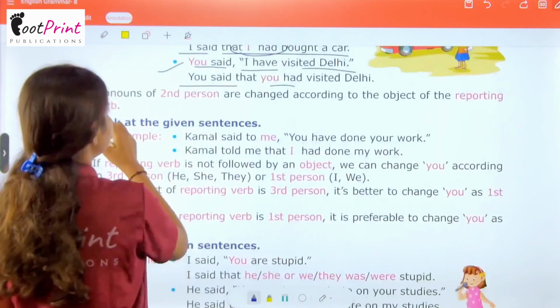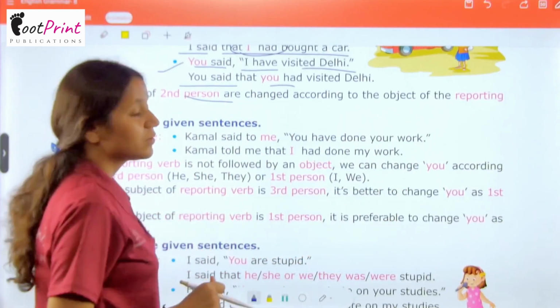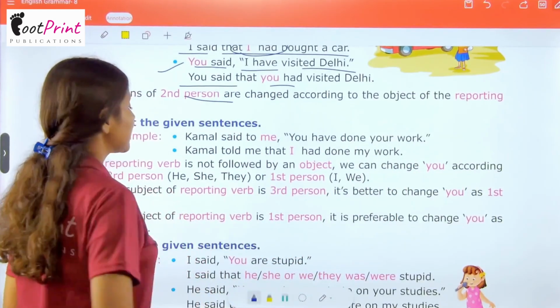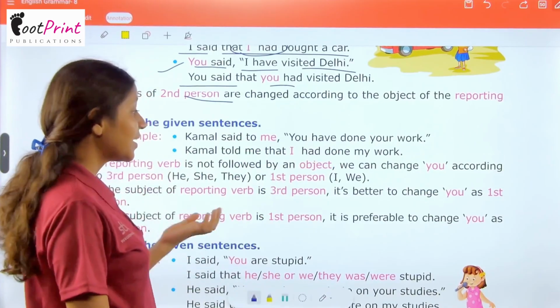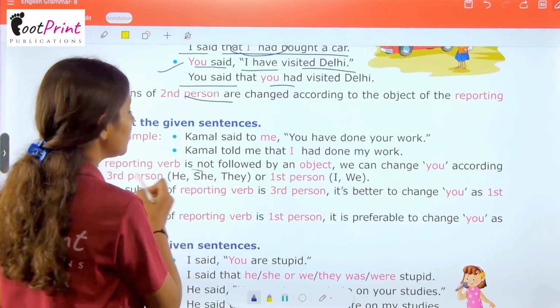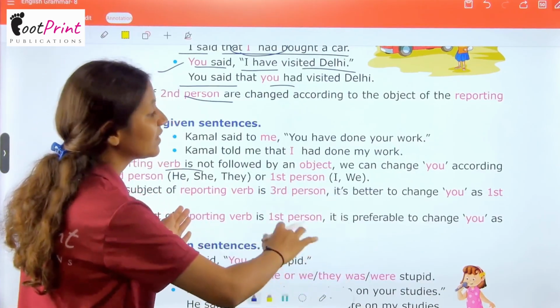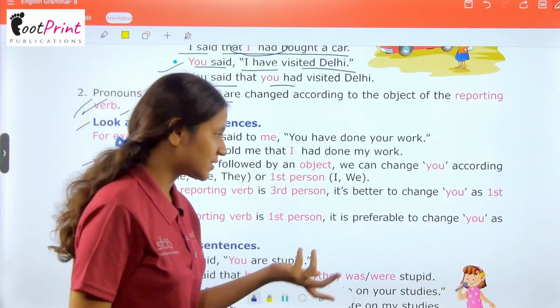Pronouns of second person are changed according to the object of the reporting verb. Look at the given sentences. For example, Kamal said to me, "You have done your work." Kamal told me that I had done my work. If the reporting verb is not followed by an object, we can change you according to the third person, he, she, they, and first person I, we.